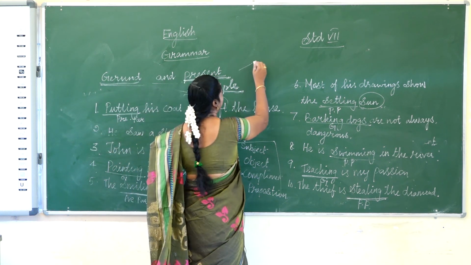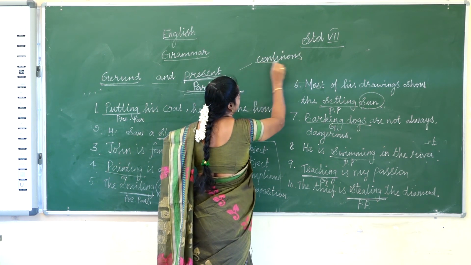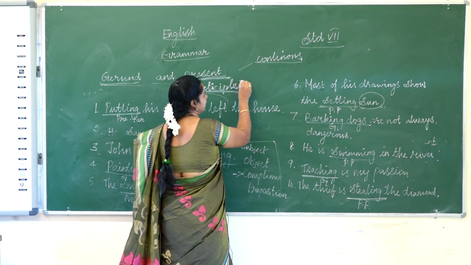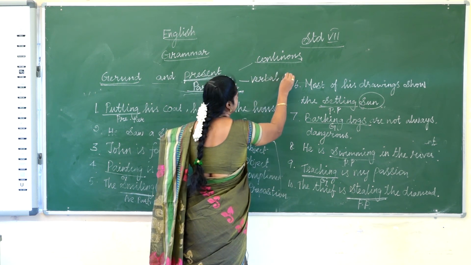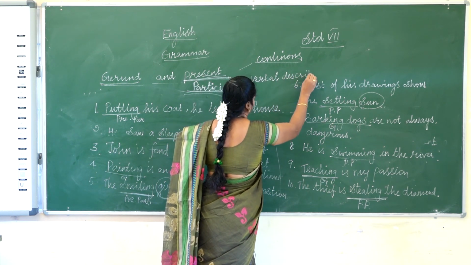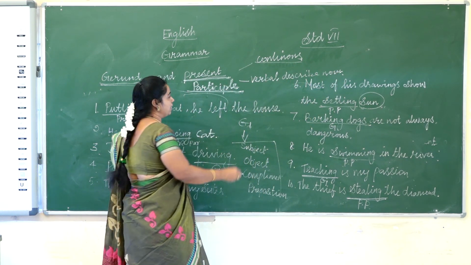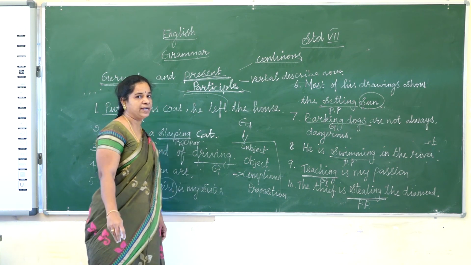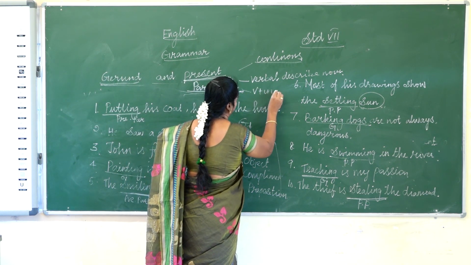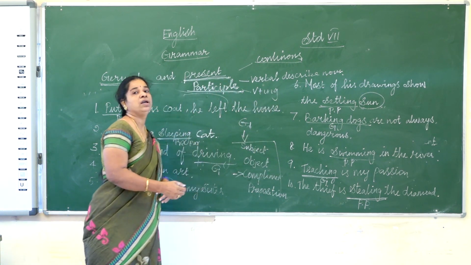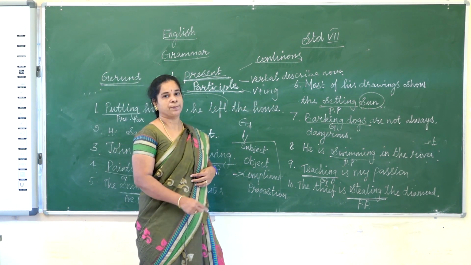The uses of present participle: first, continuous tense. We know the action is happening at that time. So that is the first use. Second, it is a verbal adjective. So when the word ing describes a noun, that is present participle. When two actions happen, in the first action we use verb plus ing form. Lying on the floor, they were watching TV. So the first action is present participle.